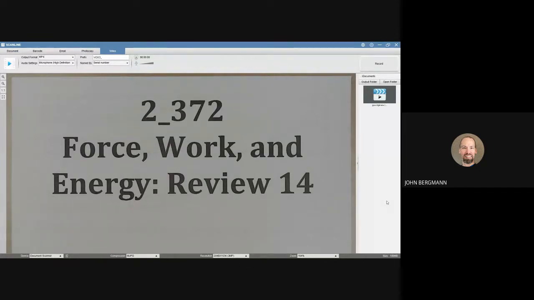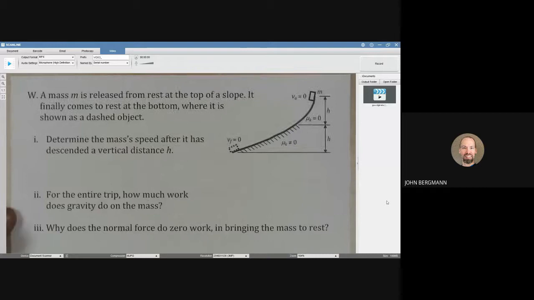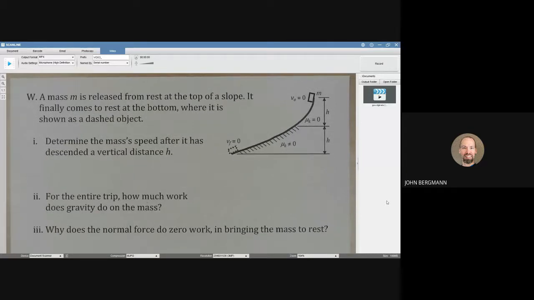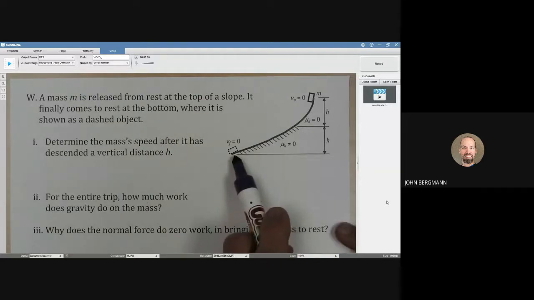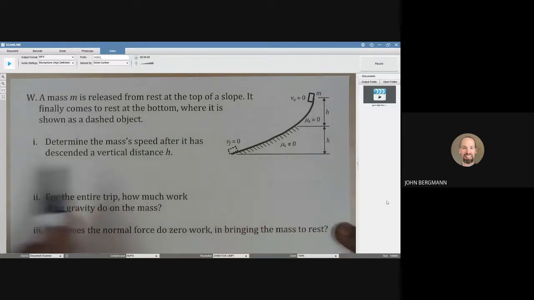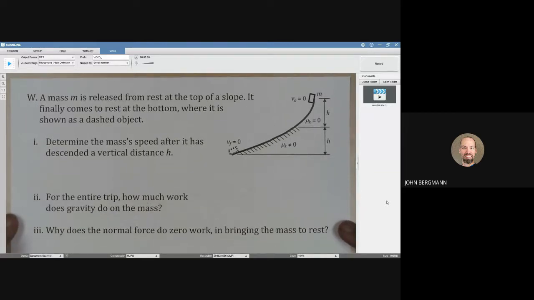Force, work, and energy review 14. A mass M is released from rest at the top of a slope. It finally comes to rest at the bottom where it is shown as a dashed object. You can see right here on the left, the mass has come to rest. It started up here at the top of the slope. Determine the mass's speed after it has descended a vertical distance h.